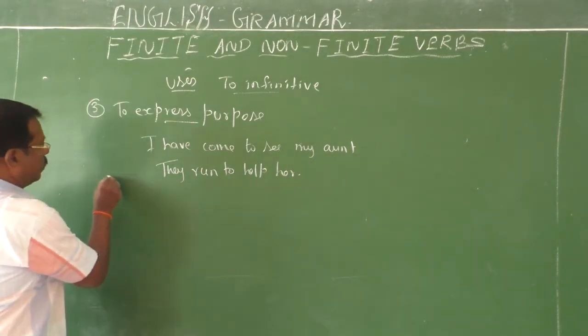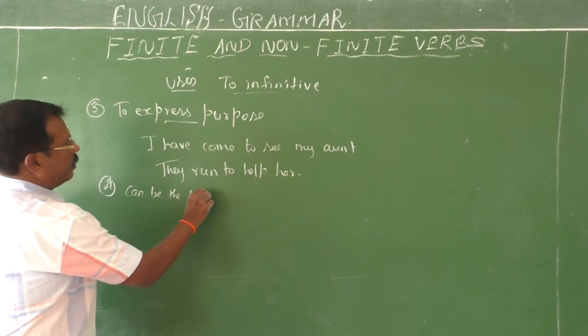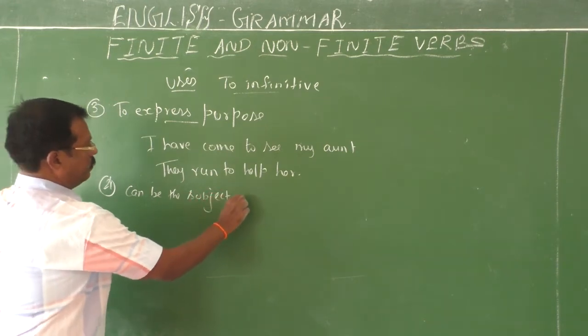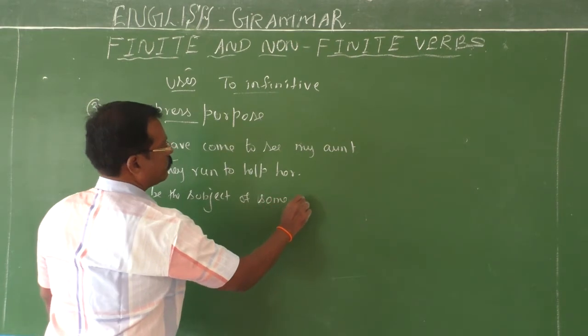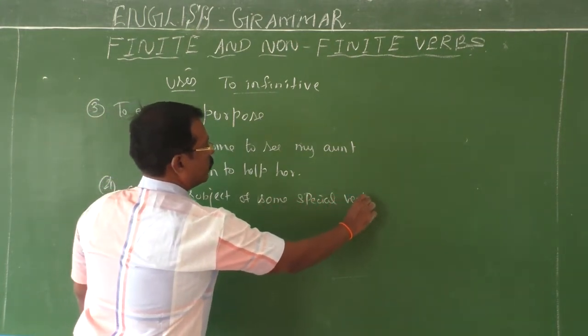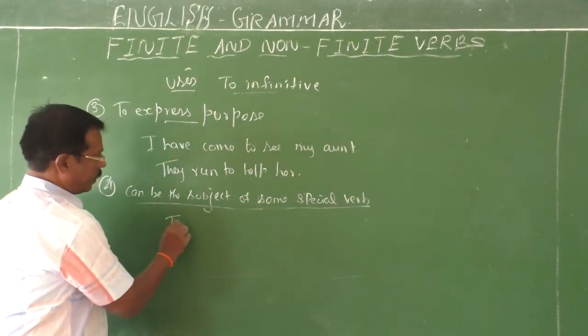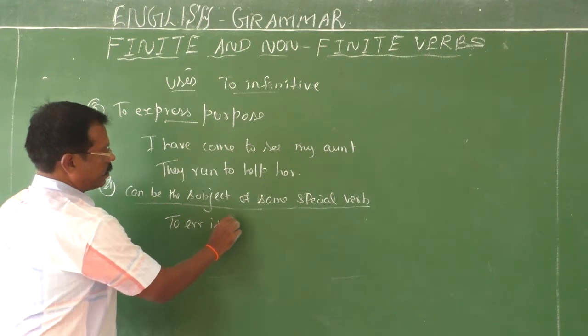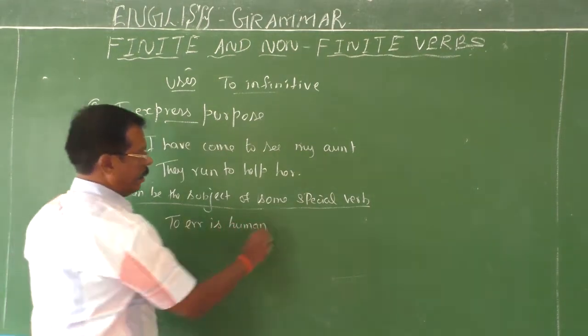Fourth, it can be the subject of some special verbs. Some special verbs. See, to err is human and to forgive is divine.